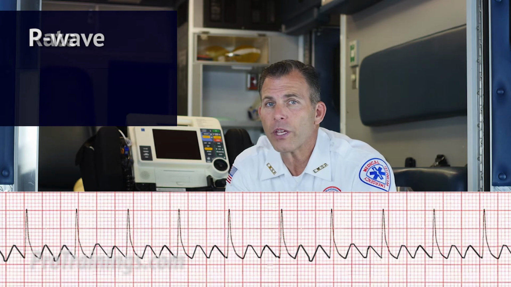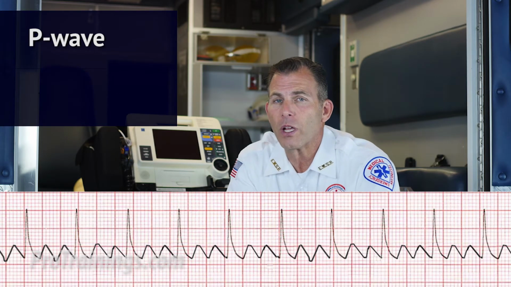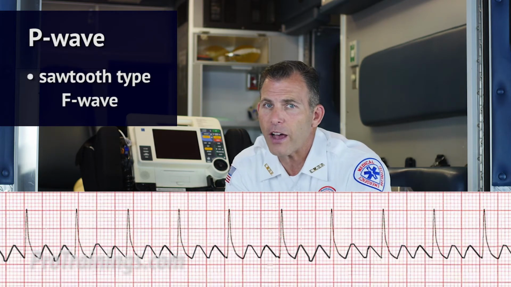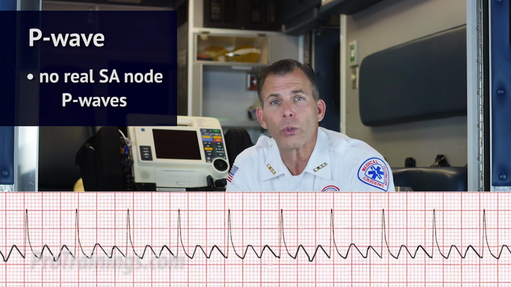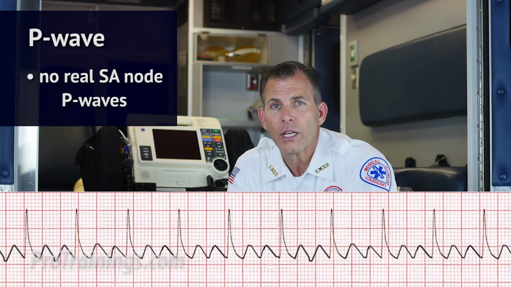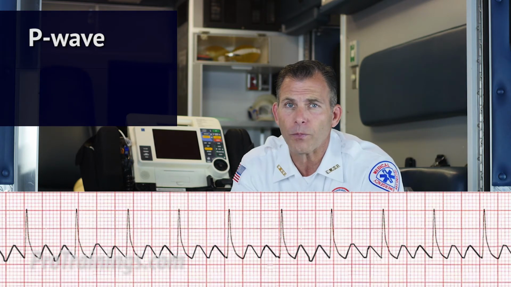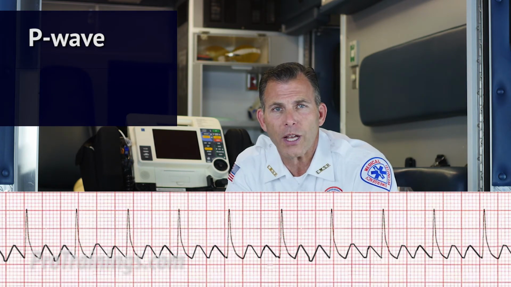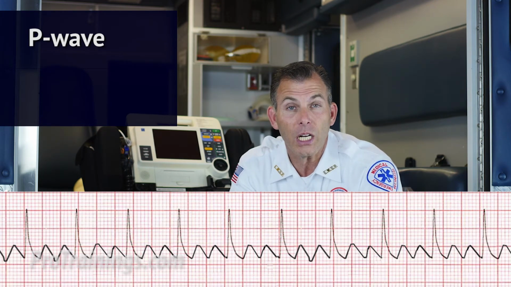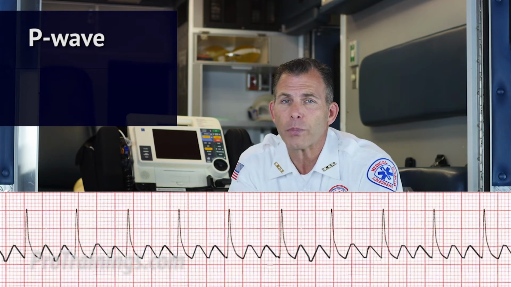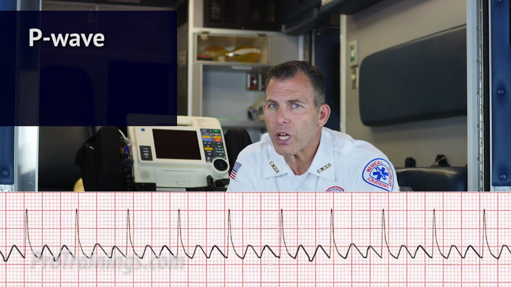Next, let's evaluate the P wave. Are they present? Anything closely resembling a P wave is actually a sawtooth type F wave. Do they occur regularly? No, because there are no real SA node P waves. Is there one P wave for each QRS complex? Again, no. There's no P wave for each QRS complex. Are the P waves smooth, rounded, and upright? Again, that doesn't apply because they're sawtooth in shape. Do all P waves have similar shapes?